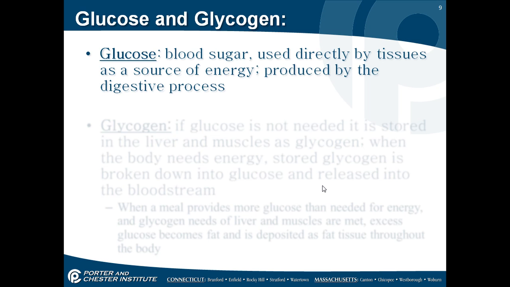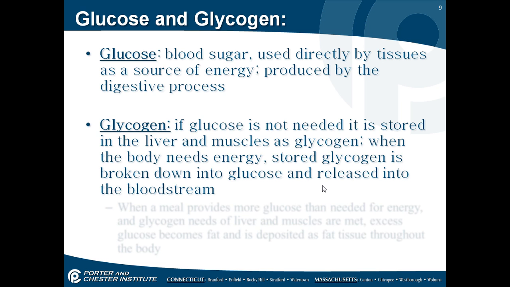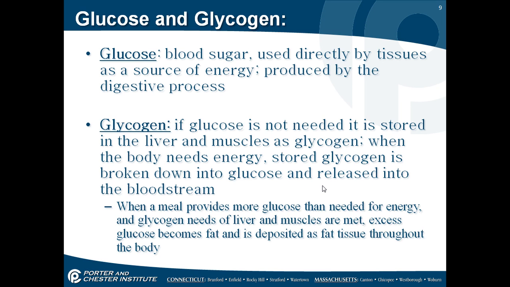Glucose is blood sugar used directly by tissues as a source of energy, and it is produced by the digestive process. Glycogen: if glucose is not needed, it is stored in the liver and muscles as glycogen. When the body needs energy, stored glycogen is broken down into glucose and released into the bloodstream. When a meal provides more glucose than needed for energy and the glycogen needs of the liver and muscles are met, excess glucose becomes fat and is deposited as fat tissue throughout the body.